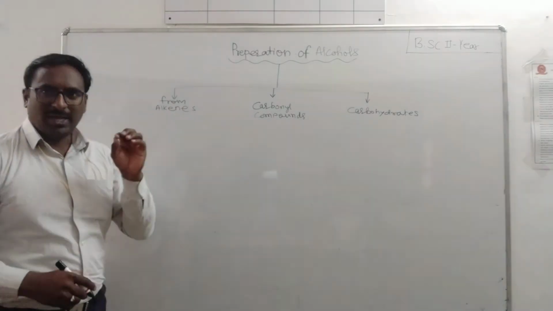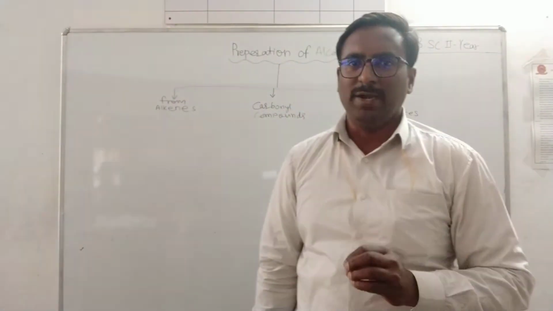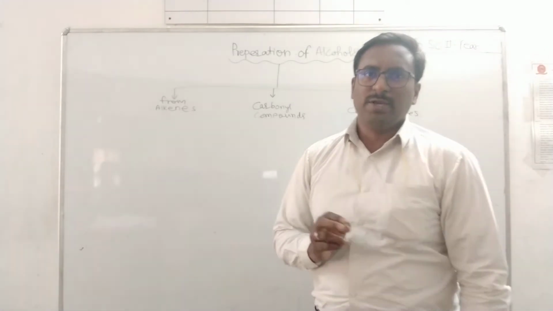From alkene, it can be prepared by two methods. The first method is the acid catalyzed hydration reaction, that is, addition of a water molecule on the double bond.